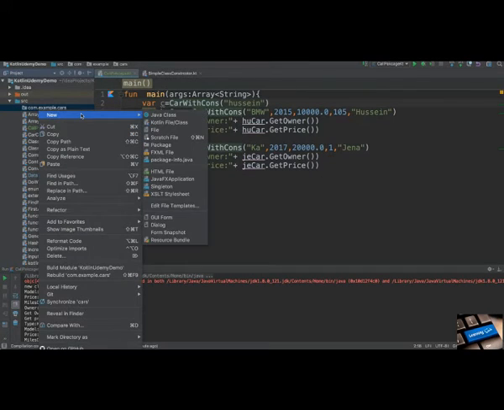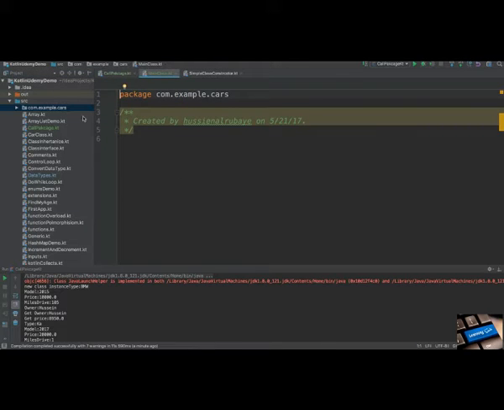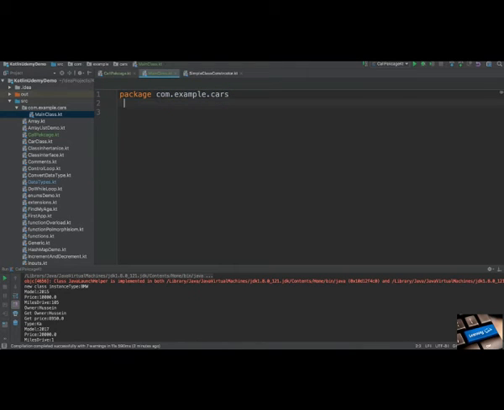Now let me create one class inside it. So I will create a Kotlin file inside it, okay, and I will name this file main class. So now I have a package, and this package has a main class. If you see here, it declares the package com.example.cars. That means this class will be inside this package, and that's right because I'm in the package named com.example.cars.